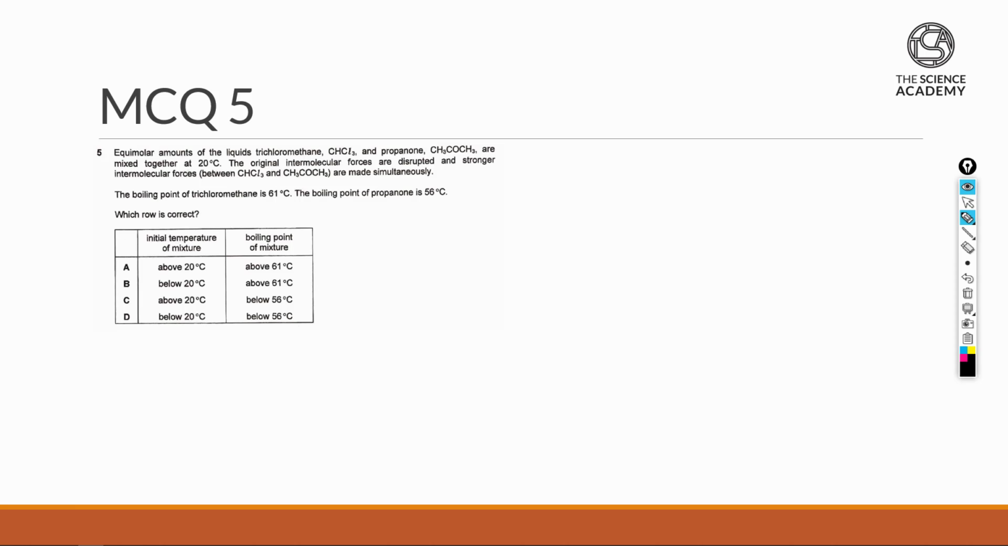MCQ 5, we are taking a look at two compounds, one of them being trichloromethane, so a total of 3 chlorine, as well as its interaction with propanone. Now, first thing here, they mentioned that when both of them are mixed together, the original intermolecular forces of attraction are disrupted, and stronger intermolecular forces are actually being formed here.